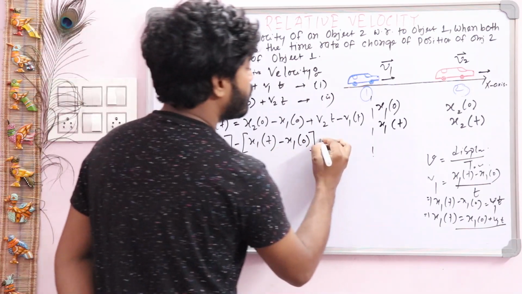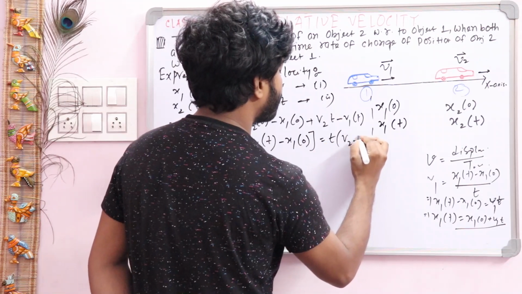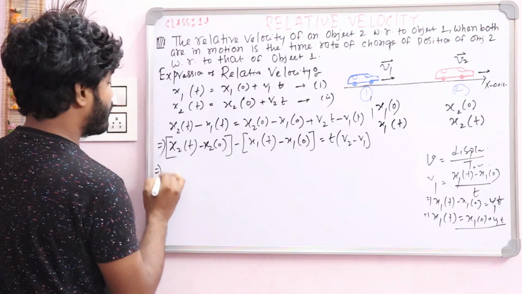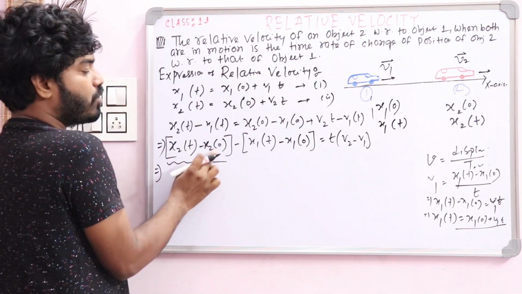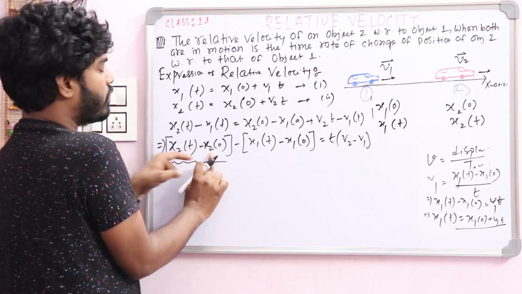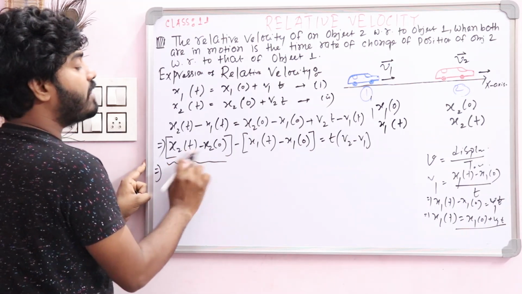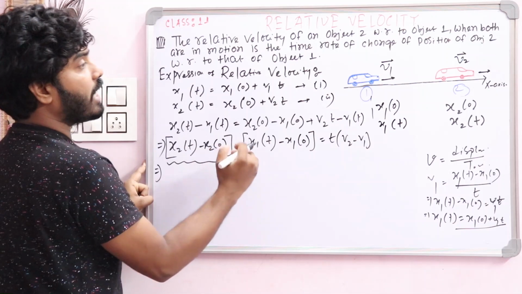And take t common, so this will be v2 minus v1. Now the question is, what is the meaning of this? x2t minus x20: this is the position of the second object at time t equal to 0, and this is the position of the second object at time t. So this is the displacement of object 2 in time t.